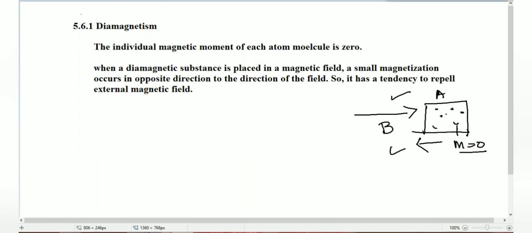Consider this is a circular coil, in a side view, not a front view.